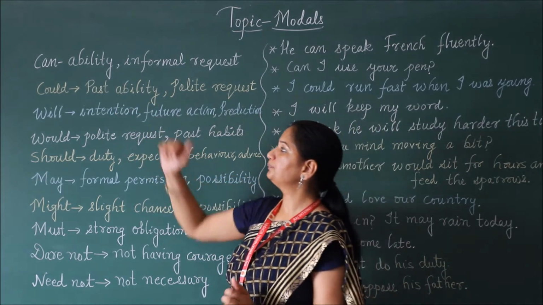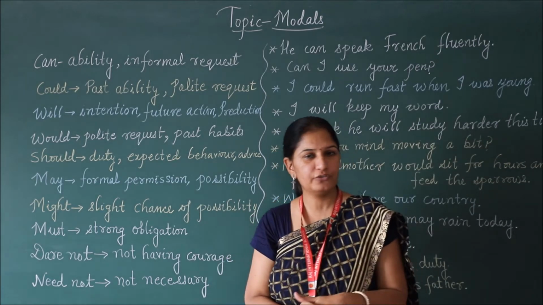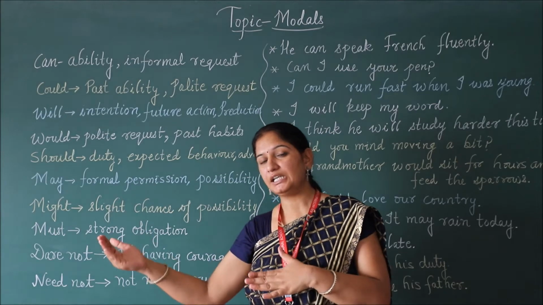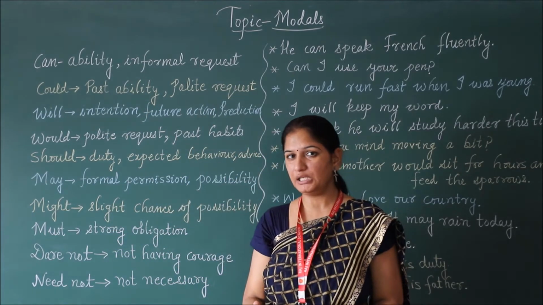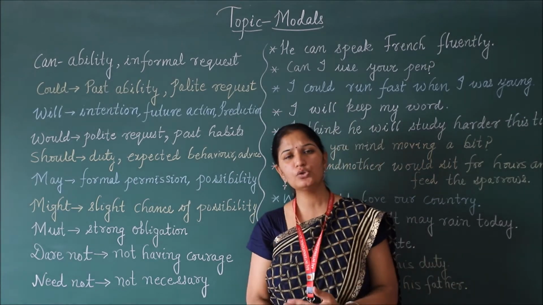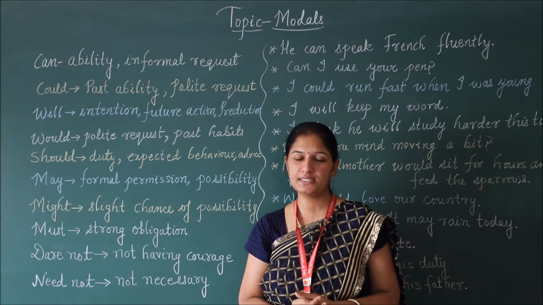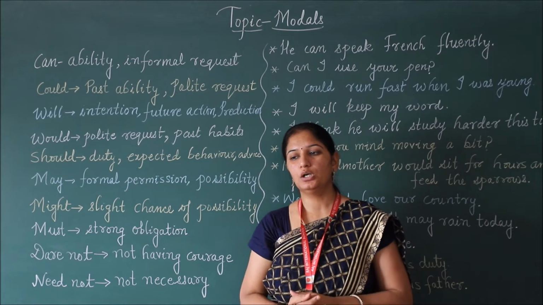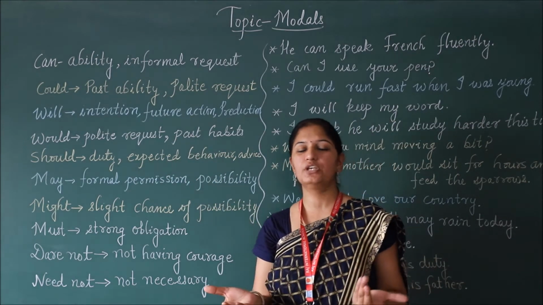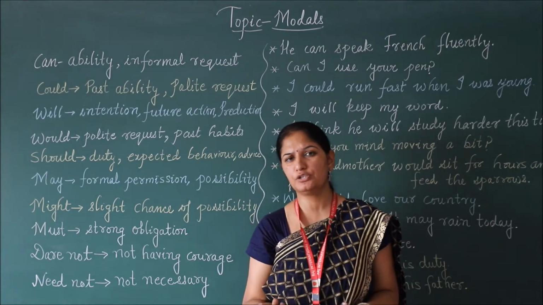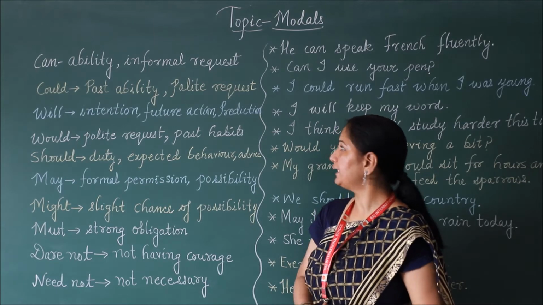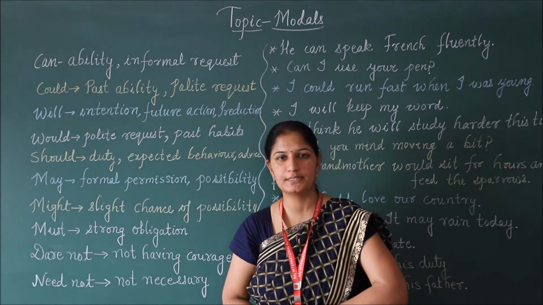Then comes could. Could is the past form of can, as the name itself is telling, the past ability. Can is used for present ability and could is used for past ability. Could is also used for polite requests. Then will is used, as we know in future tense, for future reference, future actions. It is also used for intentions and predictions.